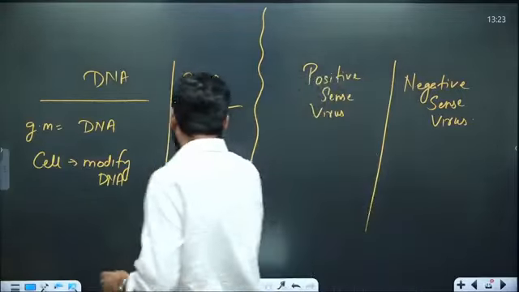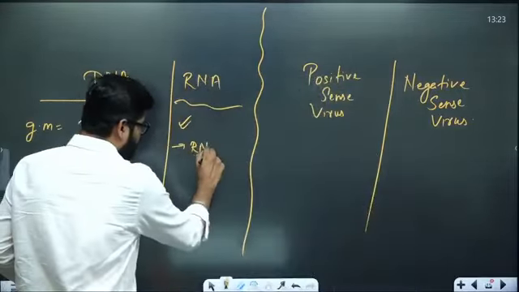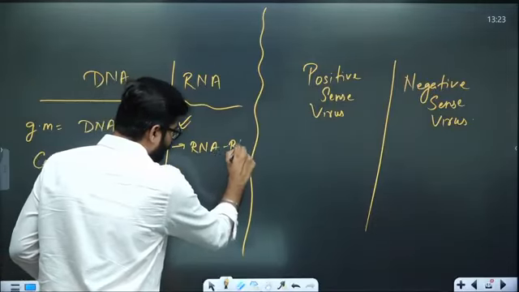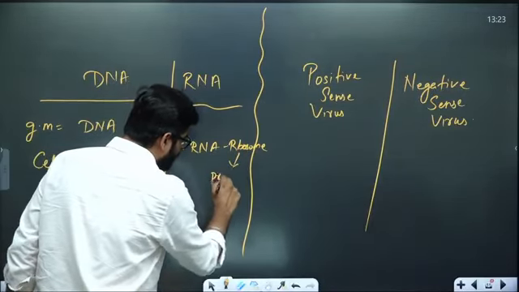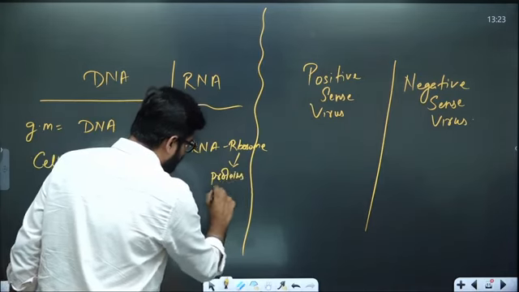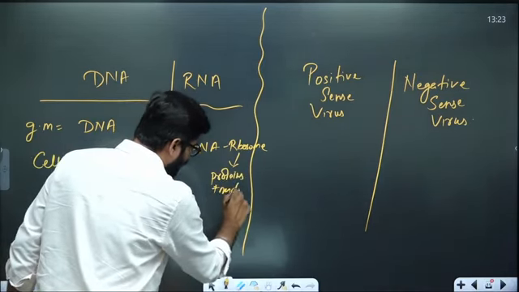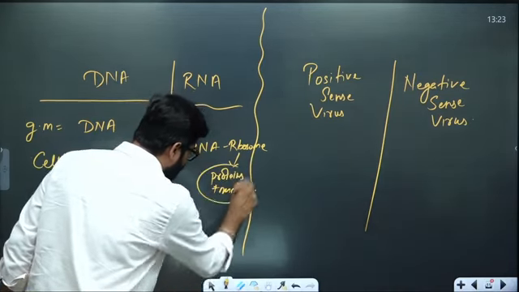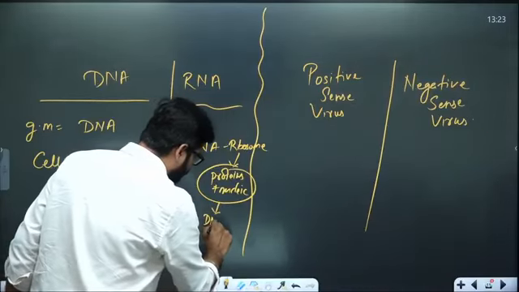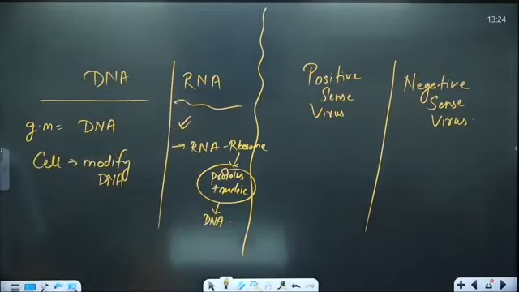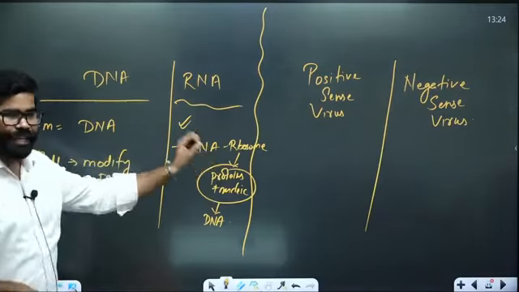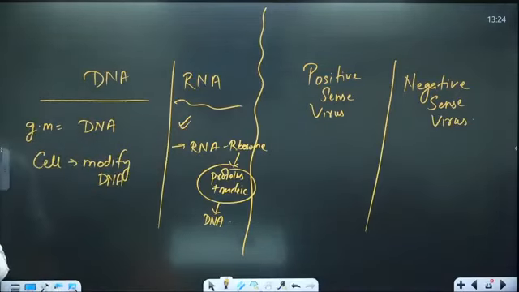RNA goes in, takes control over the ribosome, and with the help of the ribosome they make proteins and nucleic acids, and with the help of them they modify the DNA or the cell or replicate themselves. All these things take place with the help of RNA.